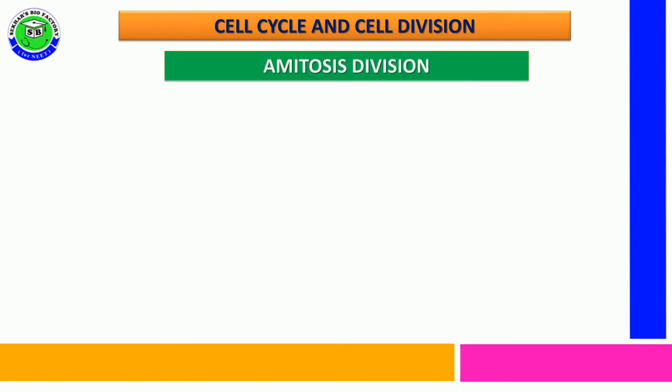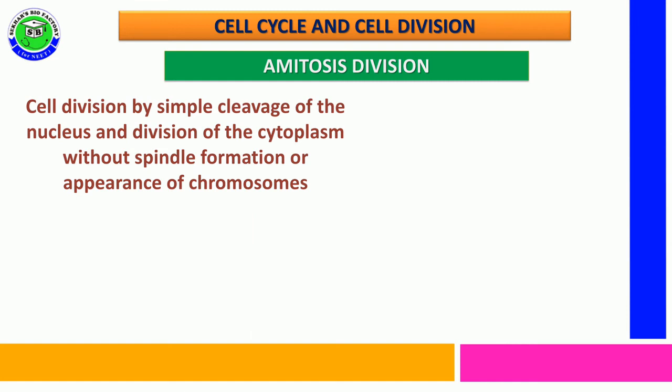Along with that, one of the important concepts is amitosis division. Cell division by simple cleavage of a nucleus and the division of cytoplasm without spindle formation or appearance of chromosomes is referred to as amitosis division. In this amitosis division, one cell is directly broken into two daughter cells.